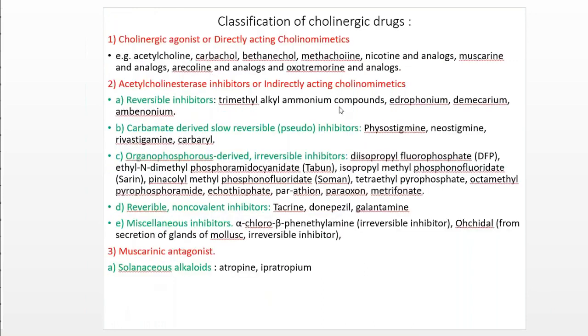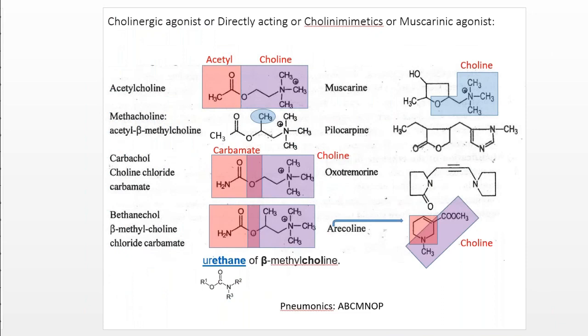So we have already discussed the classification of cholinergic drugs. They are classified into three types: direct acting, indirect acting, and muscarinic antagonist. The first two are cholinomimetic, and this is a cholinolytic. Cholinomimetic agents are generally analogs of acetylcholine, and acetylcholinesterase inhibitors are indirectly acting cholinomimetic agents. Today we are focusing on the direct acting cholinomimetics, so here we are starting the cholinomimetic agents.